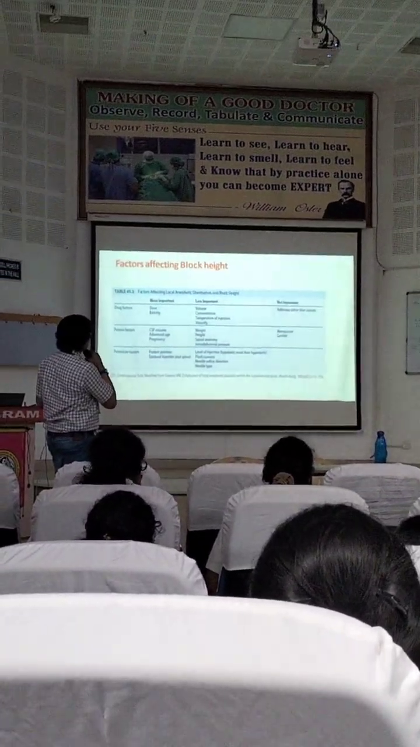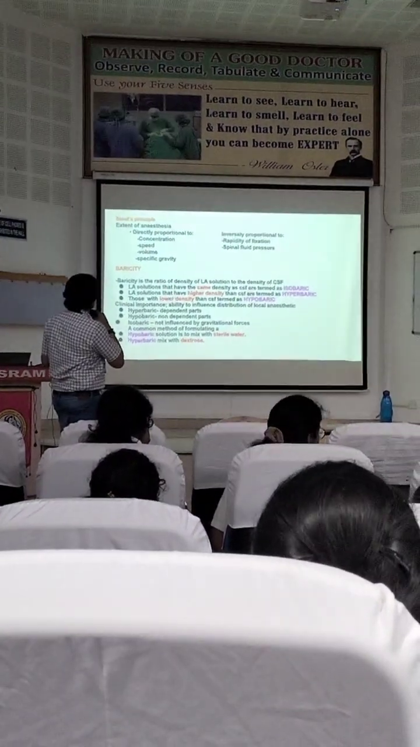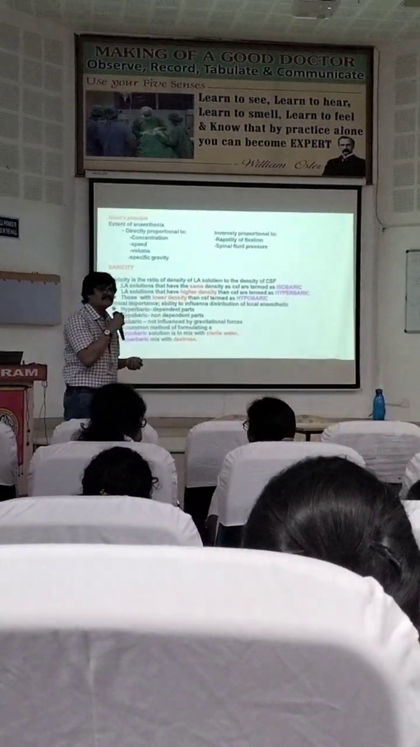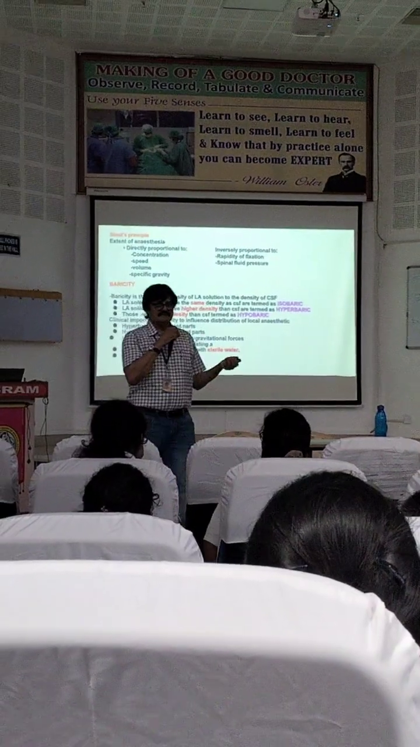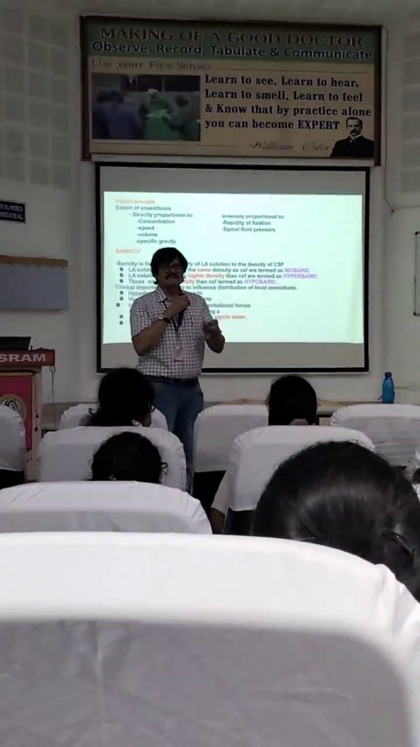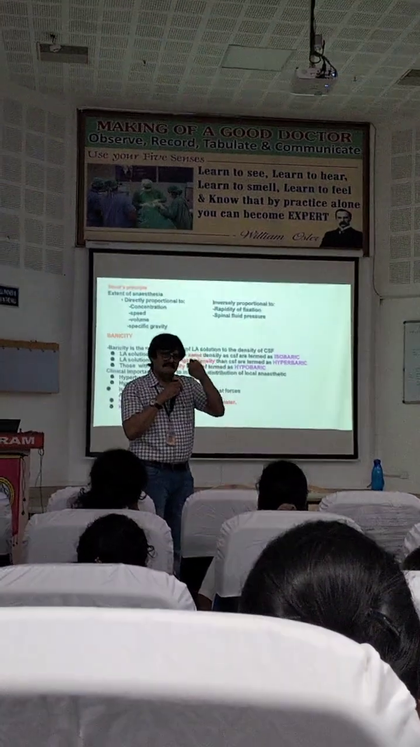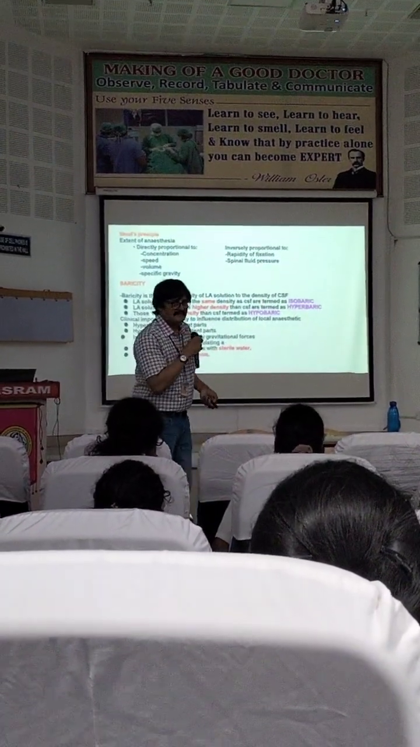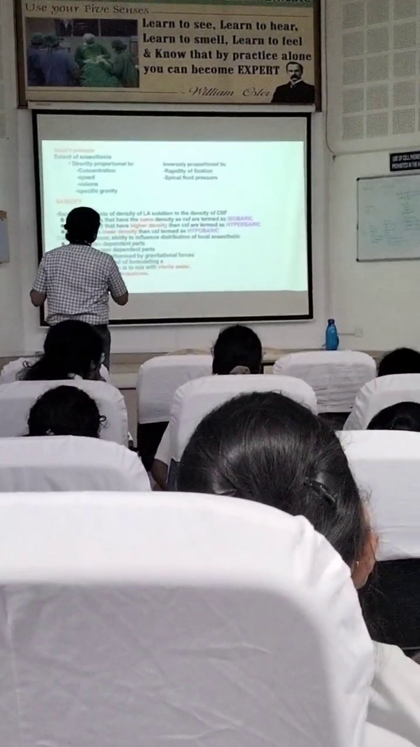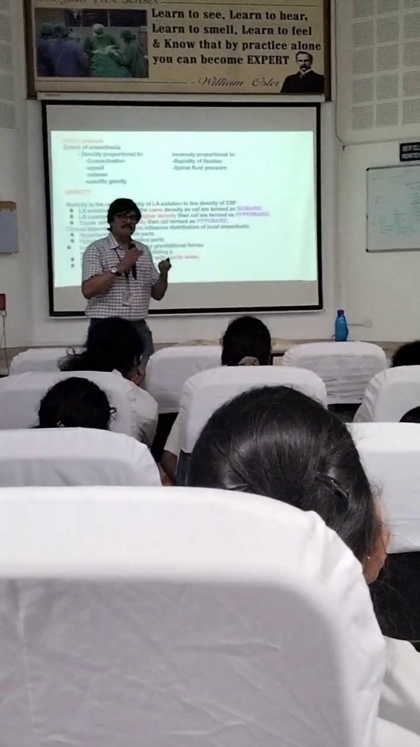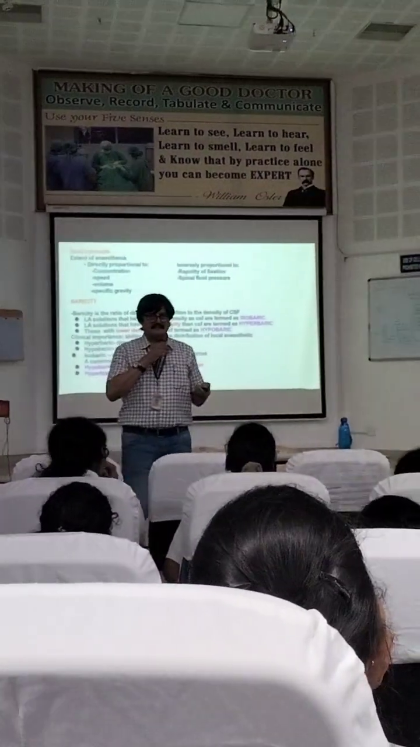Factors affecting the block height. That's baricity. Baricity is nothing but density compared to the CSF. I know what is density. Density is the mass divided by volume of that thing. The specific gravity is similar to that, but compared to water at 4 degrees Celsius.